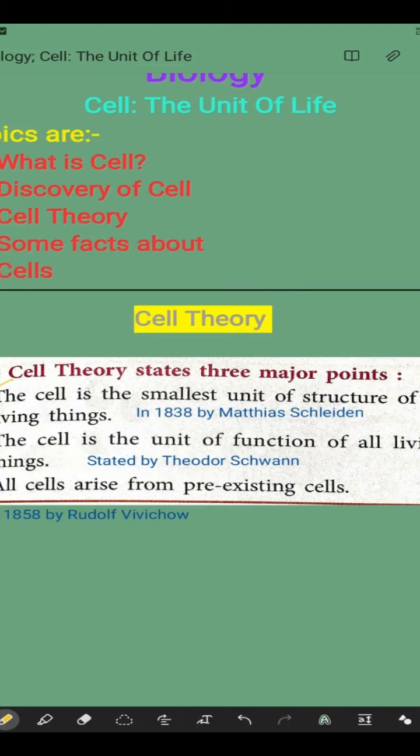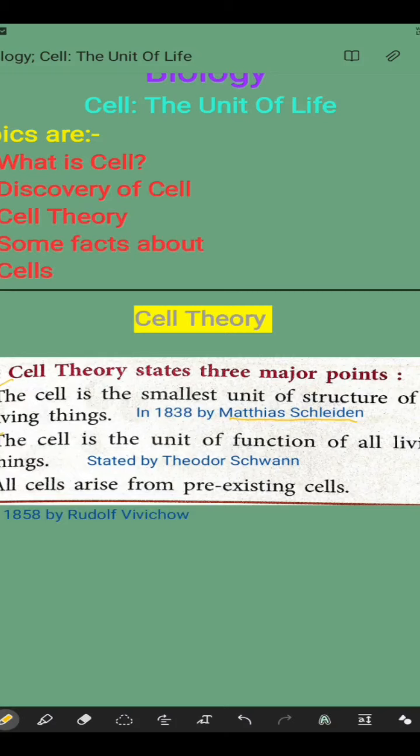Everything is made up of cells in our body. The organs are combined from cells and they are formed. So cells also perform life processes. So this was told by Matthias Schleiden. He was a German botanist. So in 1838, he stated one of the theories, that the cell is the smallest unit of structure of living things. So in one line, we can say that it is the smallest structural unit of a living thing. Then the second theory, which was given by